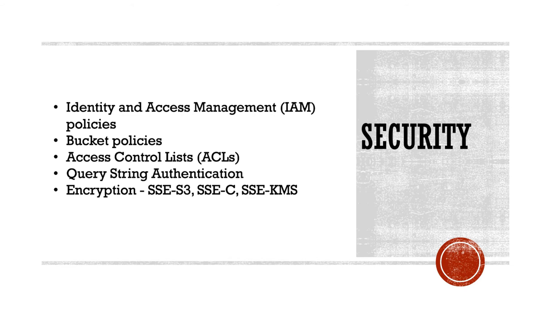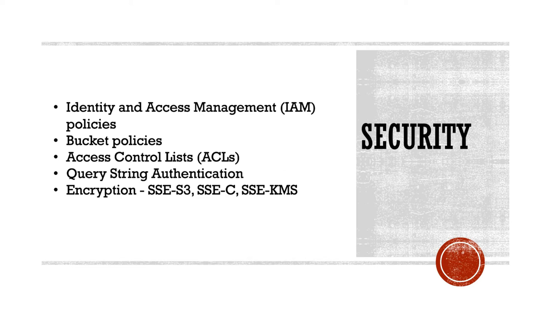So, there are 4 ways in which I can secure my data in S3. These are the 4 or 5 fundamental ways. One is using Identity and Access Management. So, this is a service which helps you to create users, groups, roles, principals and protect your data. So, you can have a user or a role created in IAM. You can assign specific privileges, what is allowed, what is not allowed at the resource level, and that is how security can be implemented for S3 objects or buckets. It can be at both the levels.